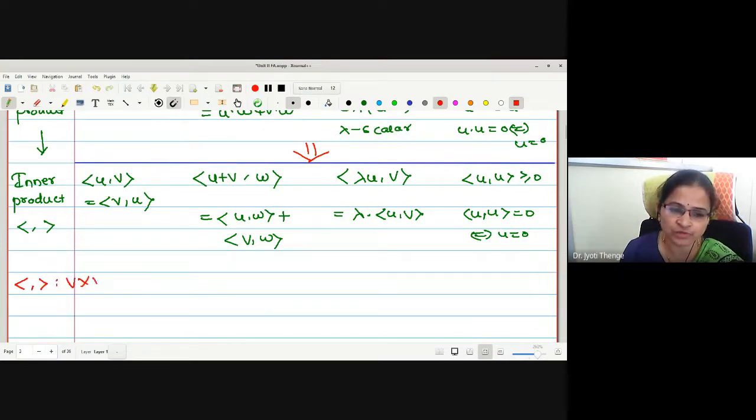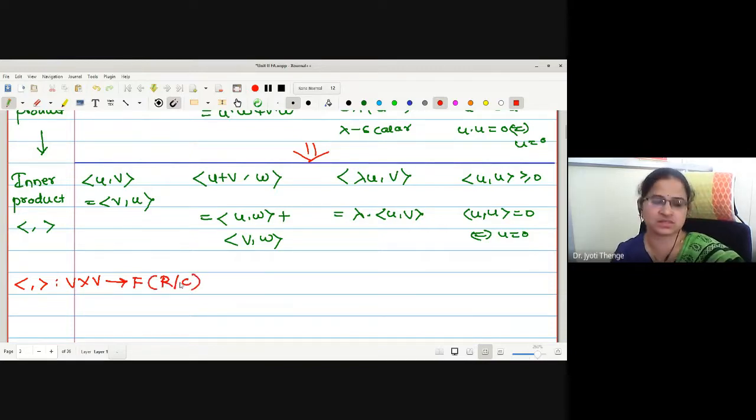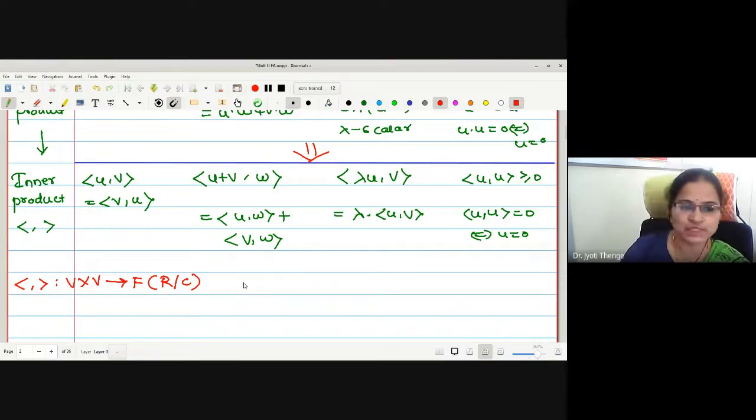Actually, it is defined on V cross V, Cartesian product, and the range should be a scalar field, either real or complex, which satisfies these many properties. One can define it in the examples. You will see one or two ways how the inner product is defined. Is that okay?